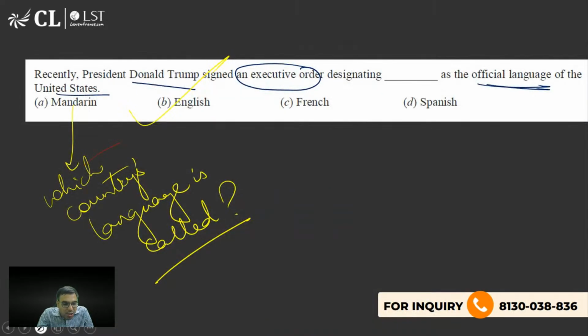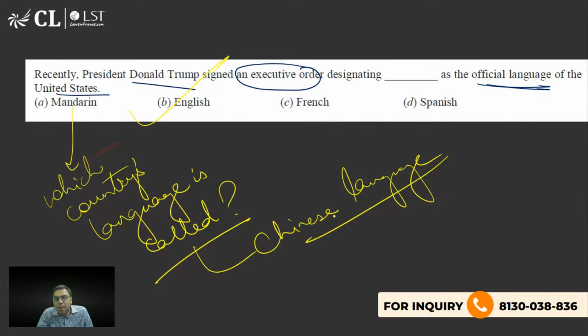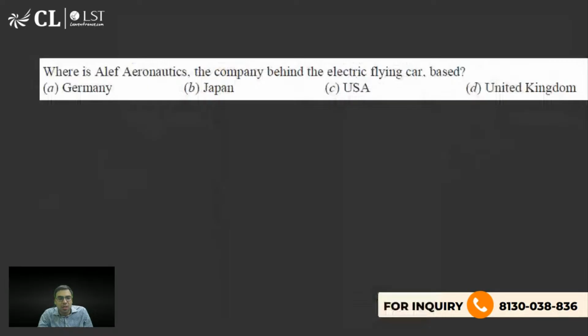So Mandarin, जो है ना, Chinese को कहते हैं. China की language को. Chinese language is called Mandarin. Okay, I was just asking it because I know many of you might not know what Mandarin is. So here the answer is B. Okay, that is what you should be knowing.